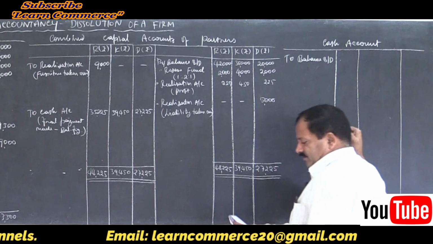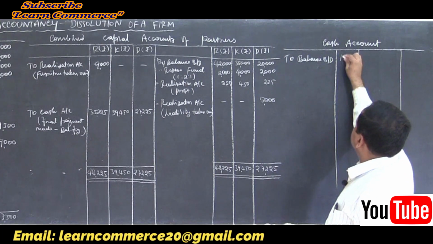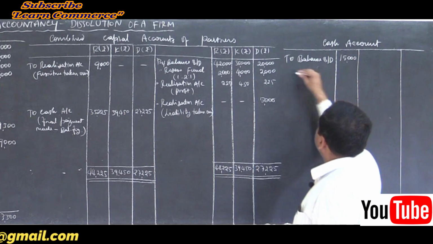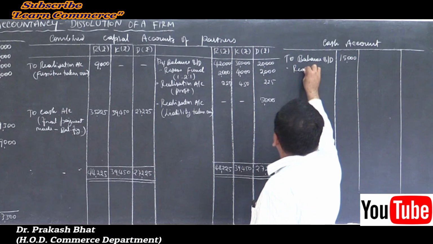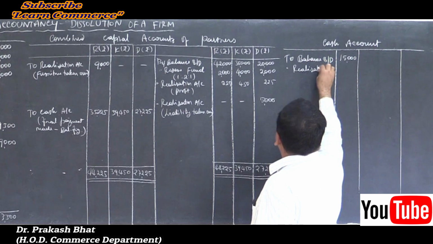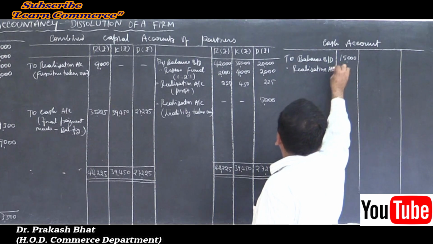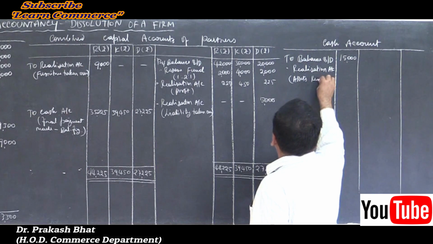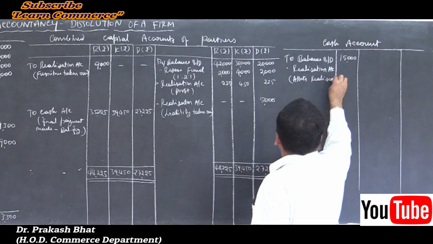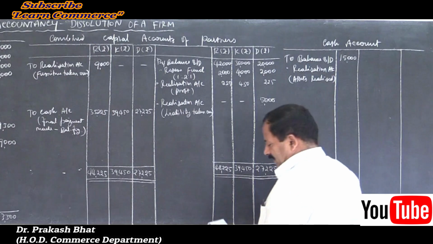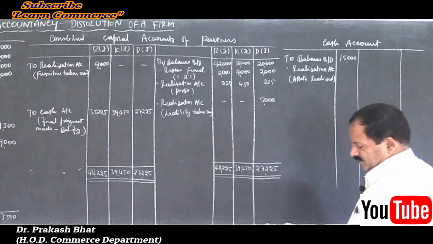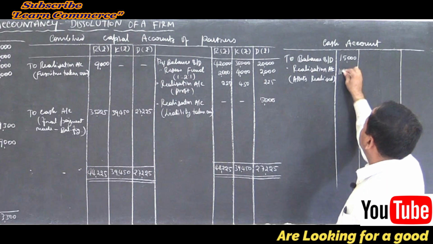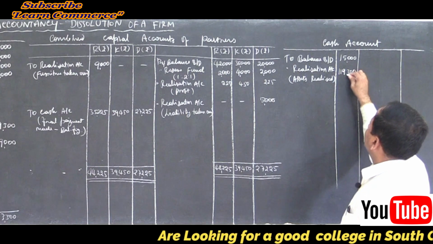How much? 15,000. To realization account, assets realized. How much? 1,19,300. Write the single amount. No need to write breakup here.